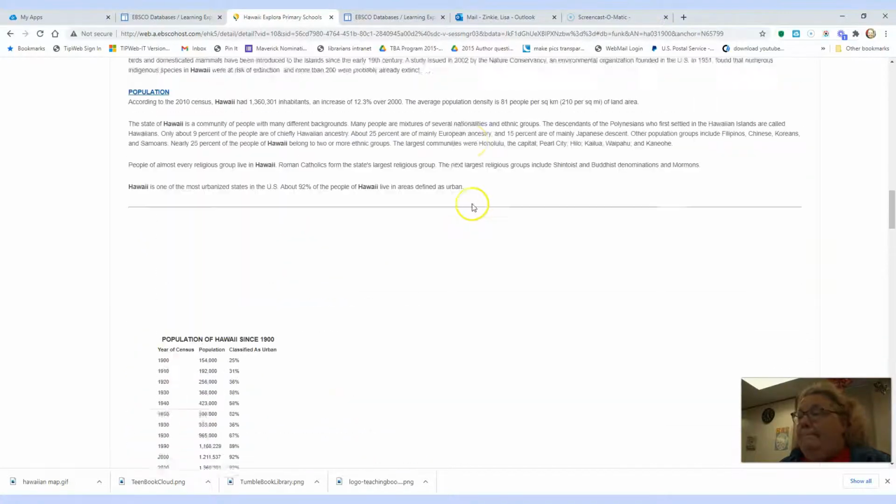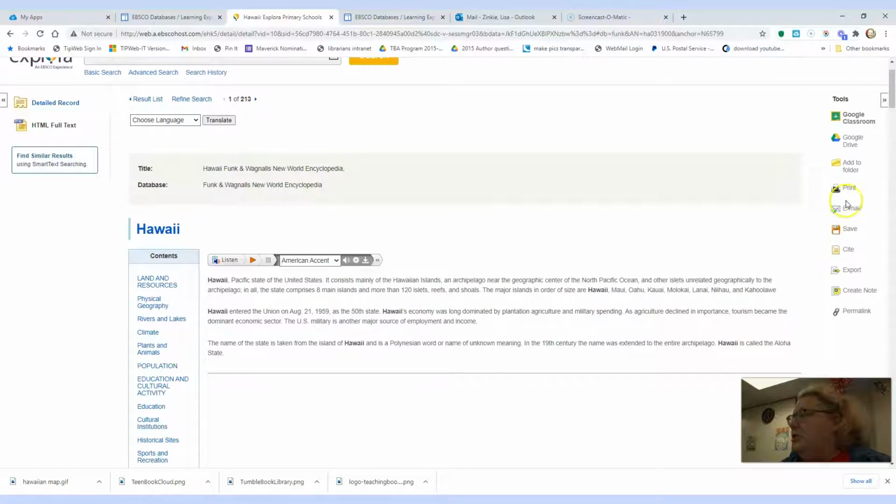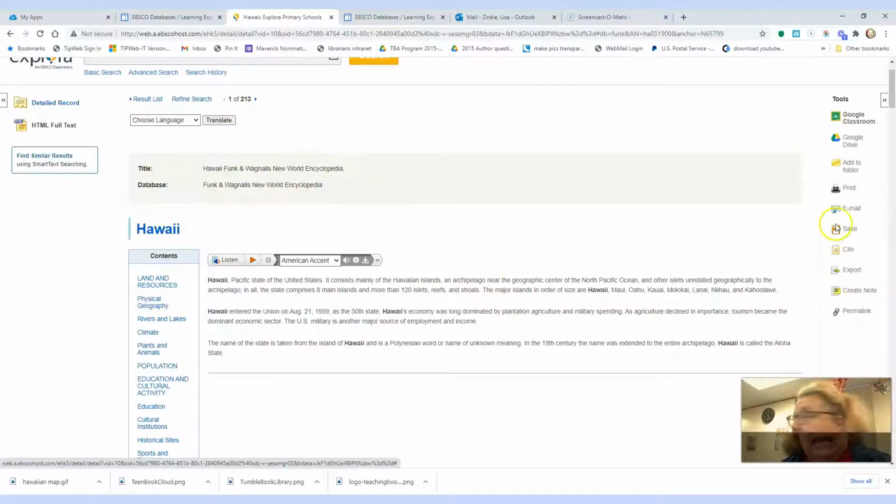All right. So if I use any information from here, like the population, I need to cite it. Now, this doesn't always show up. Sometimes it's just the characters, the little icons. So if only the icons are up and you don't remember that it's the little yellow piece of paper, you can always mouse over it and it will say what each one is. Like I'm mousing over this one, it says cite. This one is save. This one is email. It'll say print.